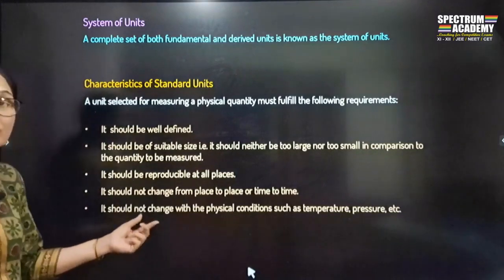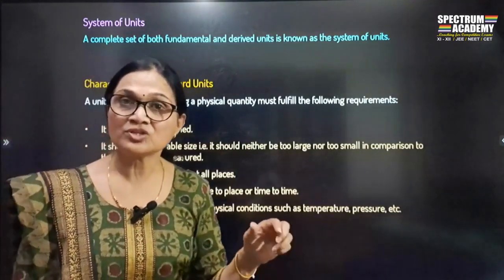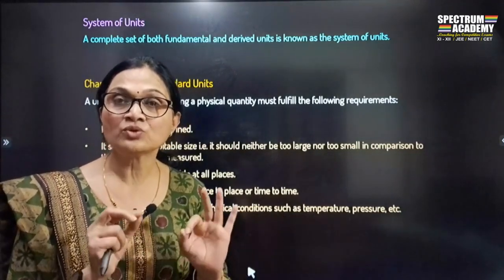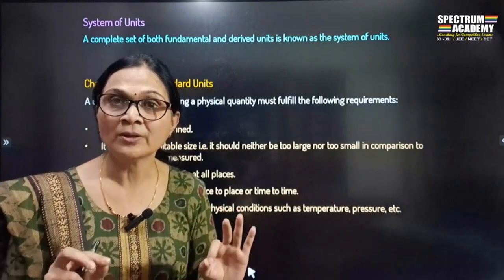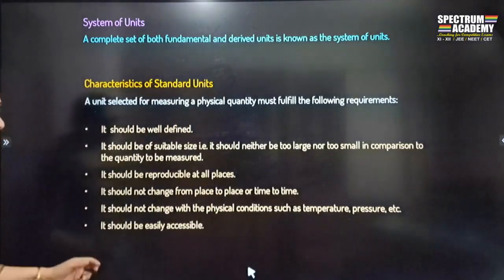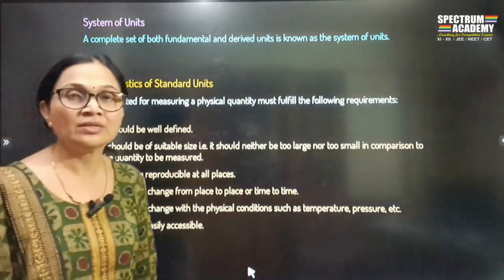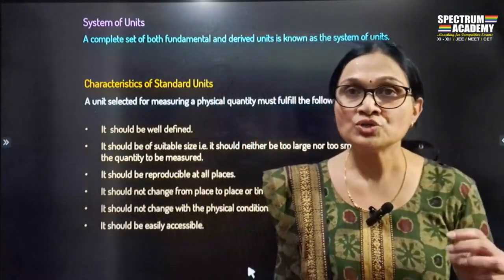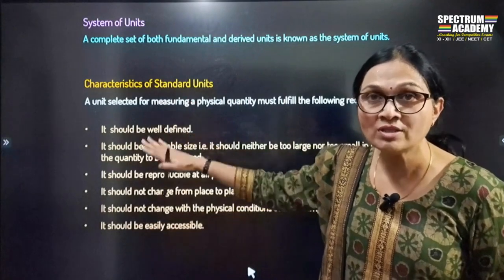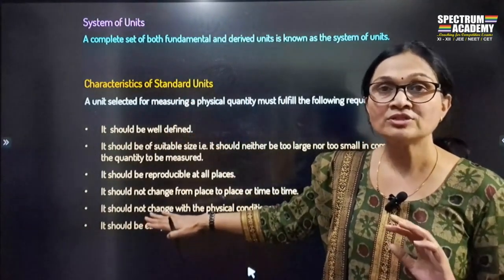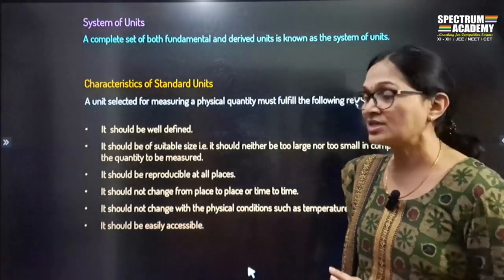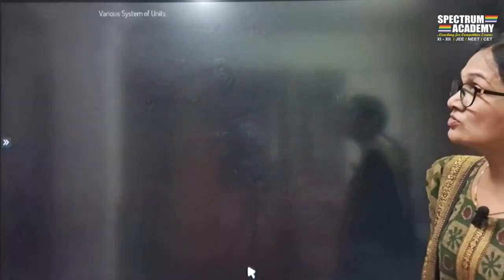Okay. It should not change with physical conditions. Physical conditions में अगर temperature change होता है या फिर pressure change होता है, फिर भी you should find that there should be no change in the unit. Only then can you call that unit a standard unit. So it should be easily accessible. Everybody should be able to use it. Okay. So if the unit is fulfilling all these characteristics, then you can call this unit a standard unit. Okay. So those are the characteristics of a unit.